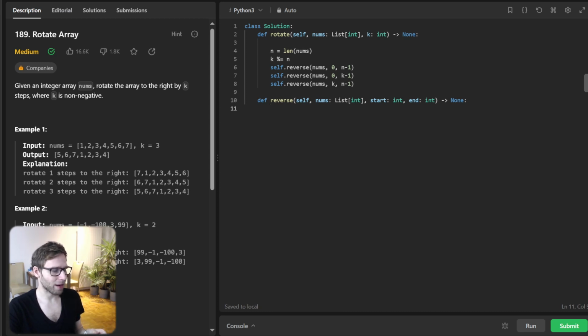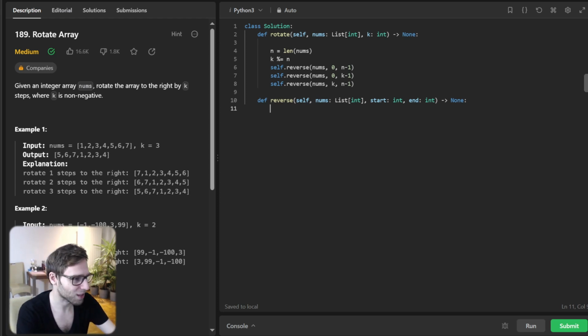So next, what we do in our core function: we reverse the entire array. So it's done by reversing nums from 0 to n-1. Then we reverse the first k elements, and then we reverse the last elements from k to n-1. But we are not done yet. We need our helper function to reverse a section of the array, so we just write it.